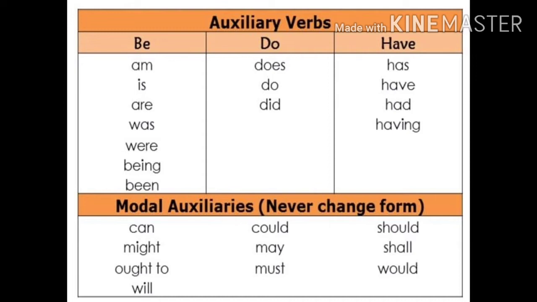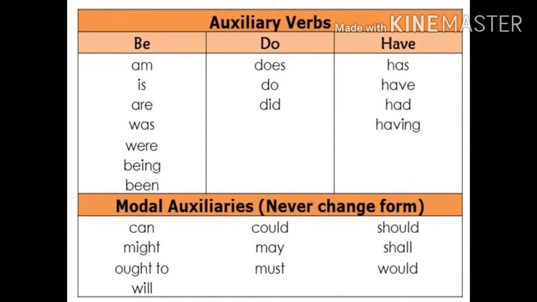However, the next category, modal auxiliaries, never change form according to the subject. So what are the modal auxiliaries in English? Can, could, should, might, may, shall, ought to, must, would and will. Children, remember, whatever the subject, let it be he, she, they, child, children, let the subject denote singularity or plurality, whatever it is, all these modal auxiliaries can be used. So modal auxiliaries never change form according to the subject.